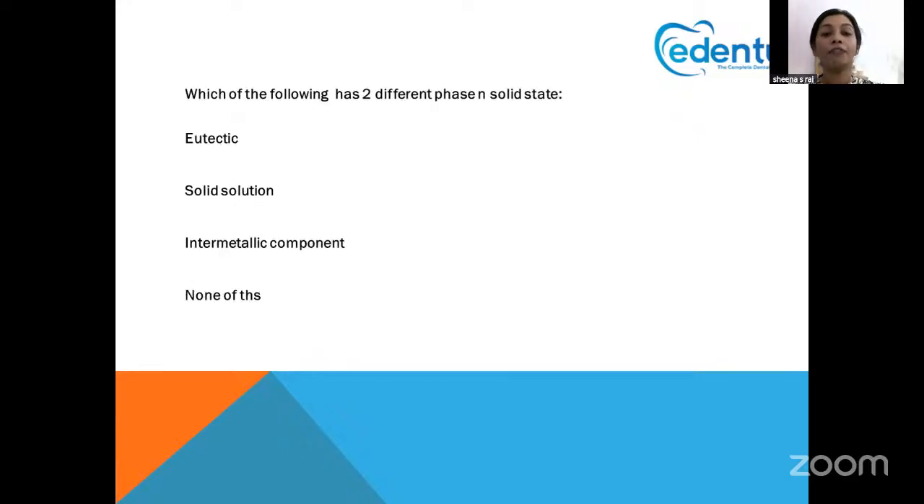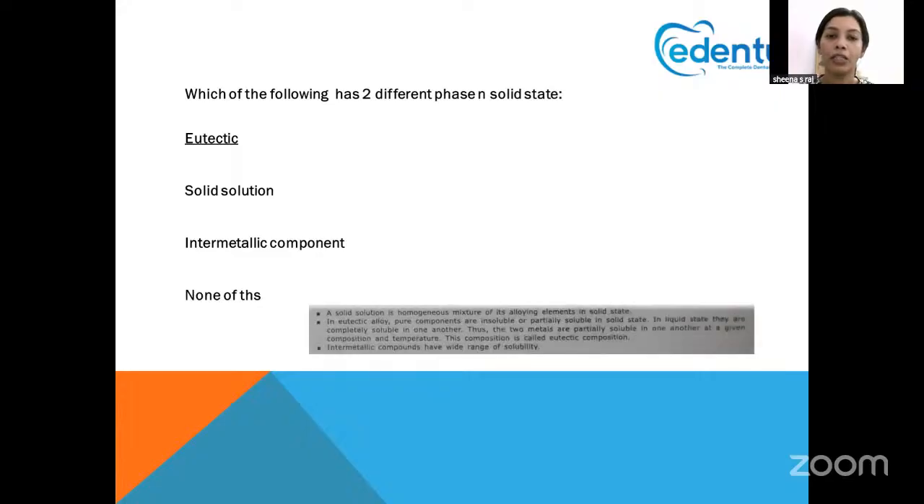Next question. Which of the following has two different phases in solid state? Always think of it as eutectic. Eutectic means there are two different phases present in the solid state. Important point again to keep in mind. What is a solid solution? A solid solution is a homogeneous mixture of its alloying elements in solid state. Never think that it is a liquid solution; it is in solid state, right? So a eutectic alloy means two different phases in a solid state.